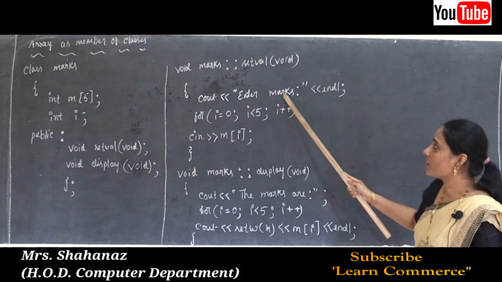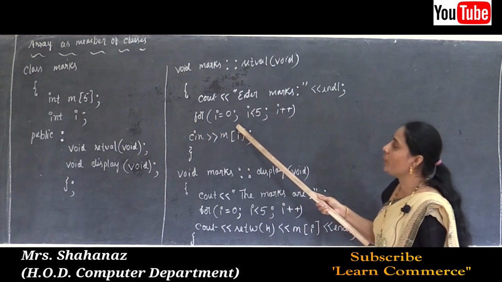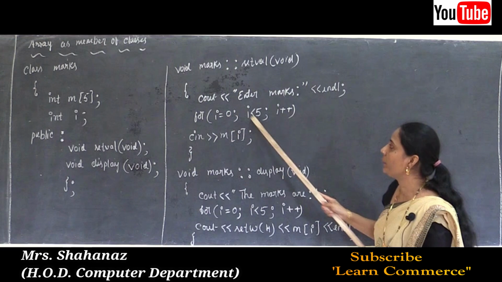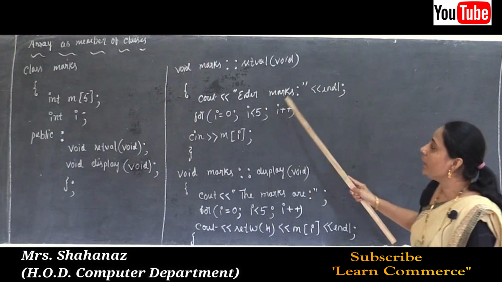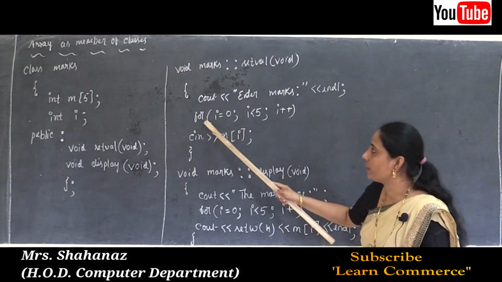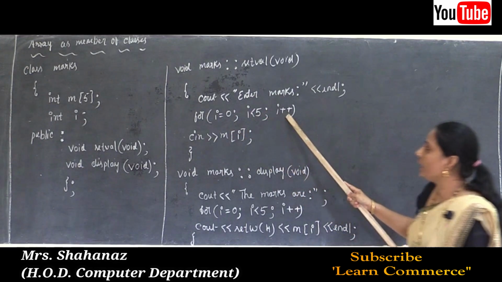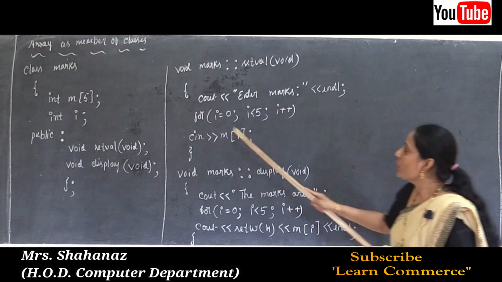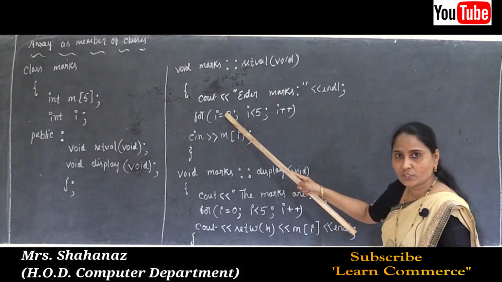So enter the marks is displayed as a message, and next one is the looping condition. Why? Because 5 pieces of information, or we can say 5 times, it is going to display depending on the condition satisfaction, and it is going to enter the values one after another. For i is equal to 0, i less than 5, i plus plus, cin m of i. Clear this point? So m of i, maybe i value is equal to 1, it is going to enter the next value.